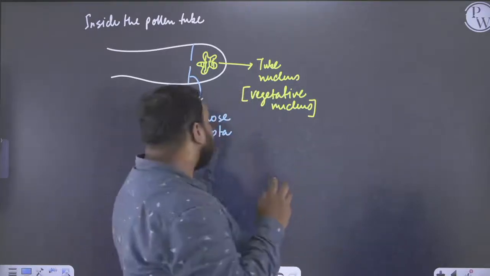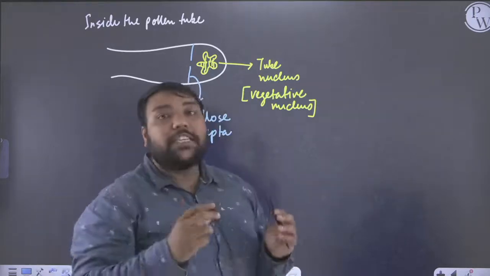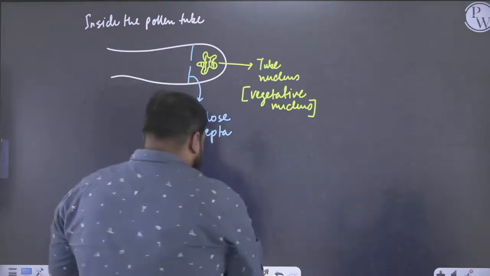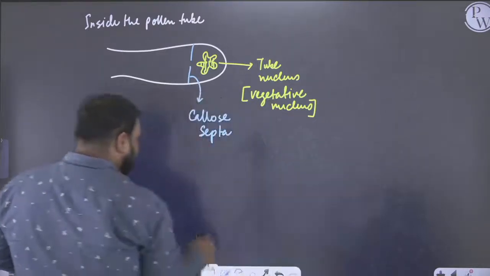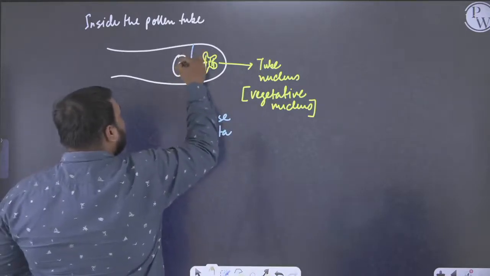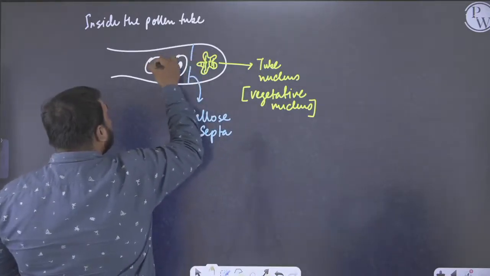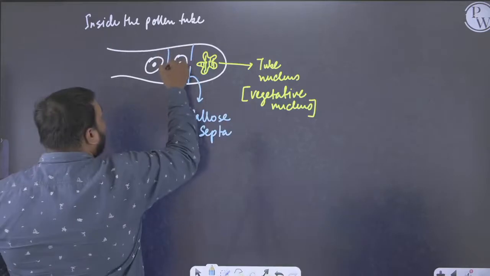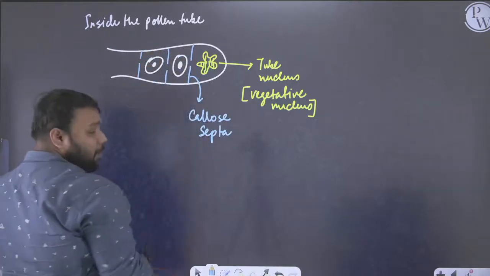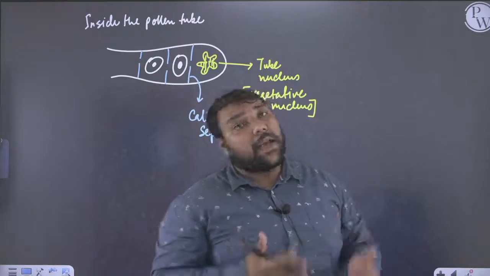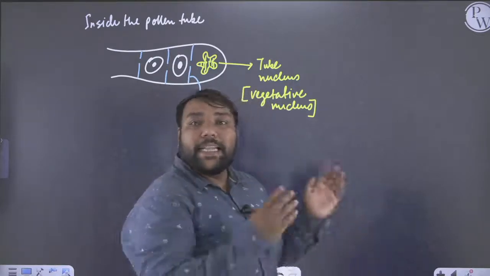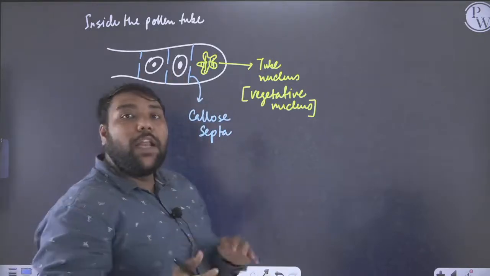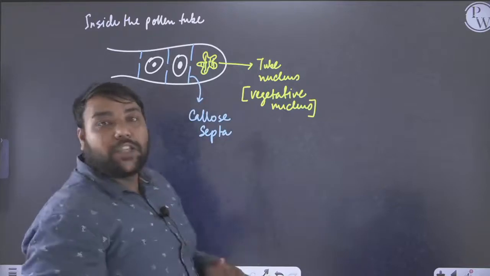So this septa that has formed will stop the vegetative nucleus, or tube nucleus, from going backward. At the same time, we also see that the pollen tube will carry the generative cells in the subterminal locations, and once they keep the generative cells in the subterminal location, they also form callose septa, and these callose septa will also restrict the backflow of the generative cells.